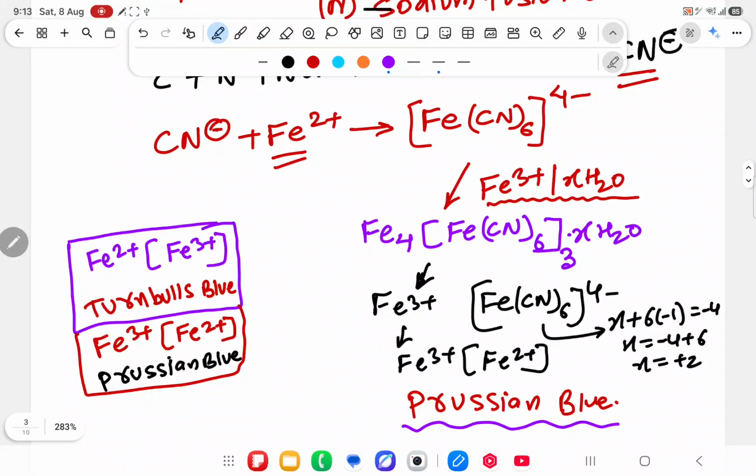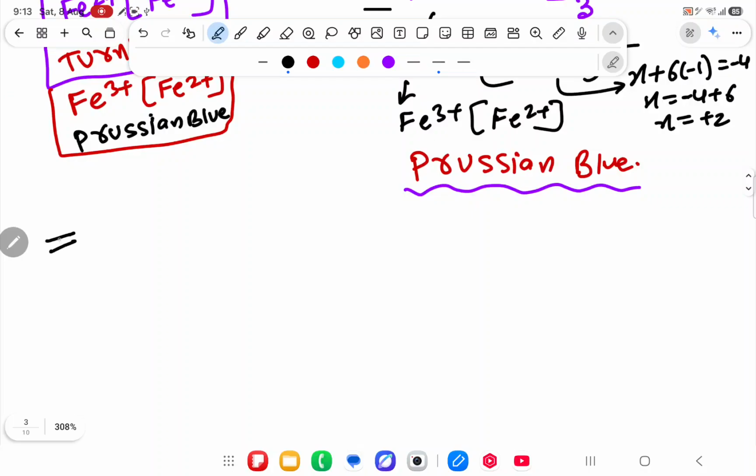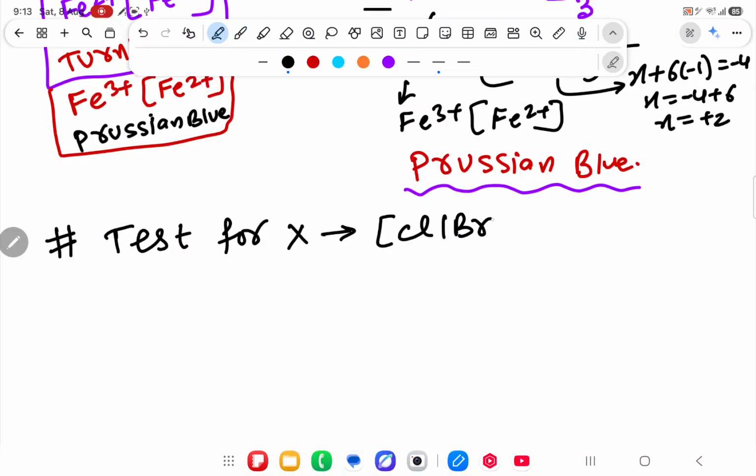Now the next part of the topic is chlorine, bromine and iodine. Again I am saying, I will try to dictate it to you very properly, but try to see it 2 to 3 times.